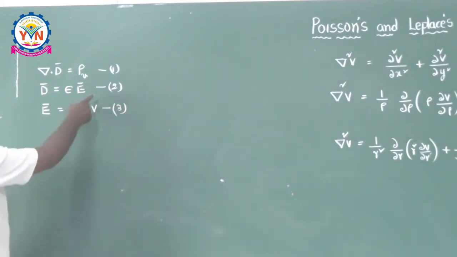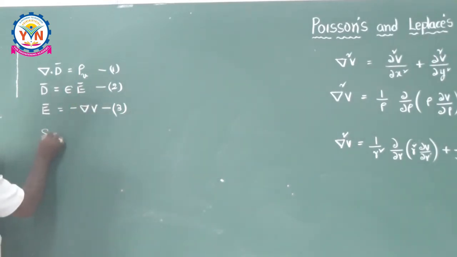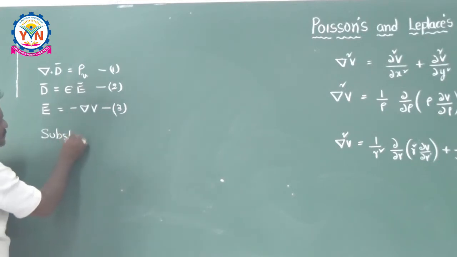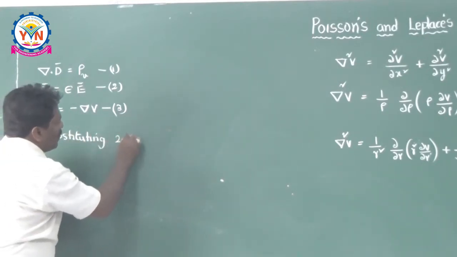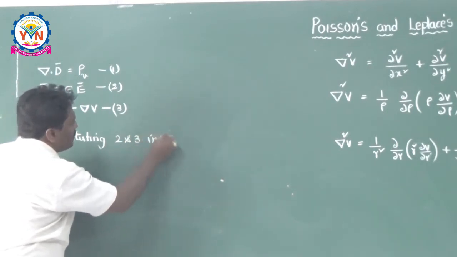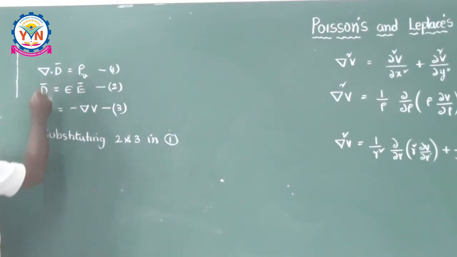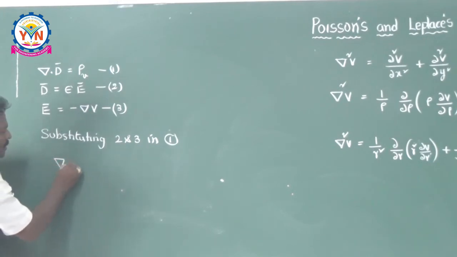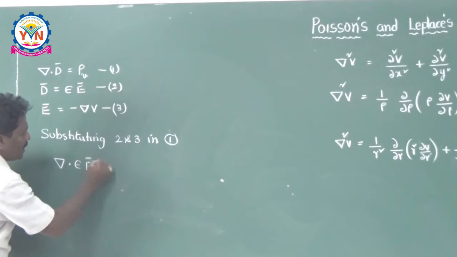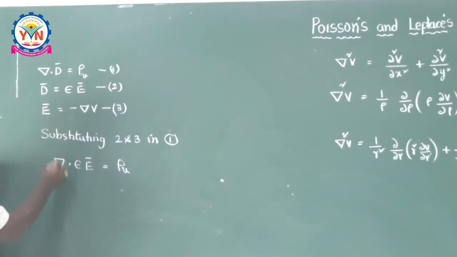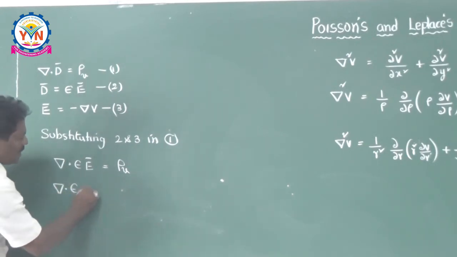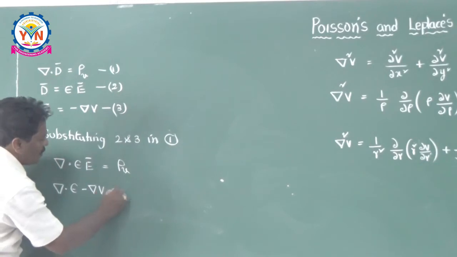So, substituting 2 and 3 in 1, we have, what is this? Del dot of, what is D bar here? Epsilon times E bar is equal to rho v. What is E bar from the third? Minus del V. Del dot of epsilon into minus del V is equal to rho v.